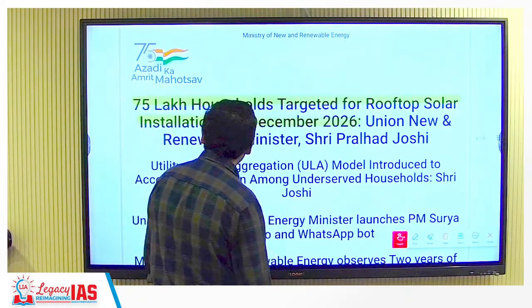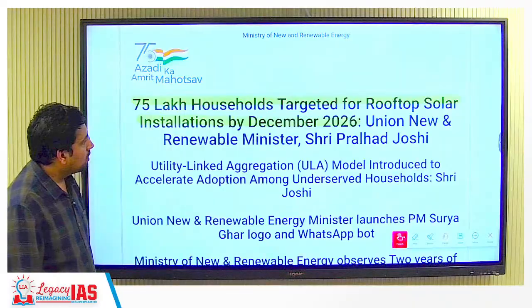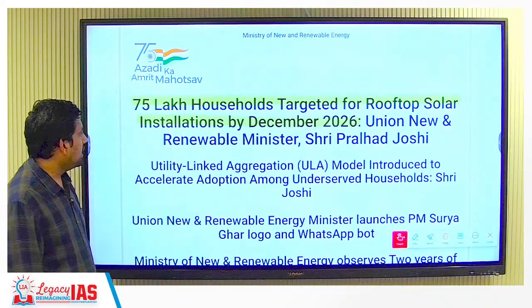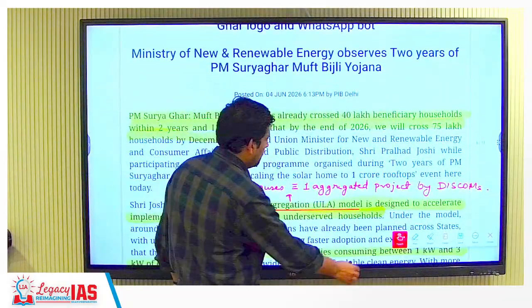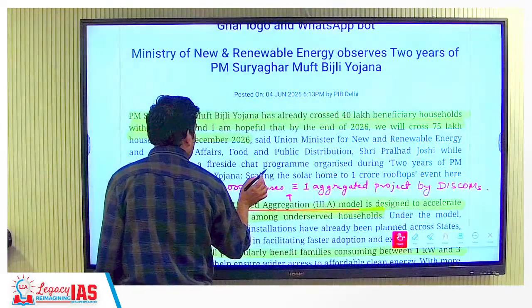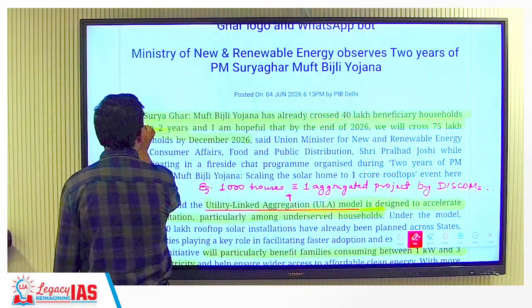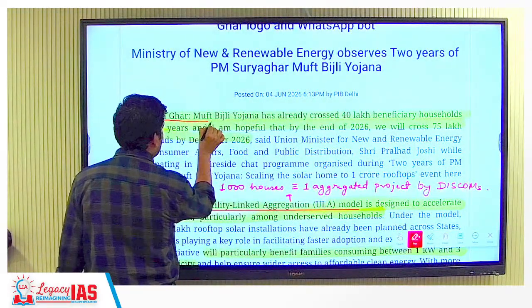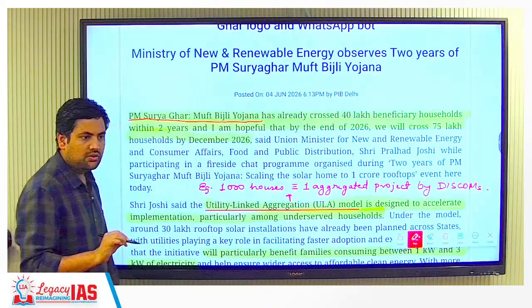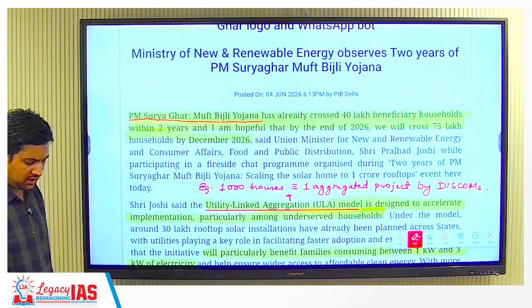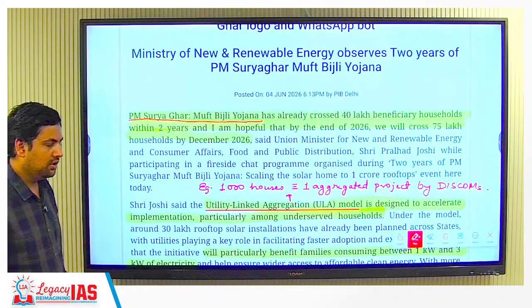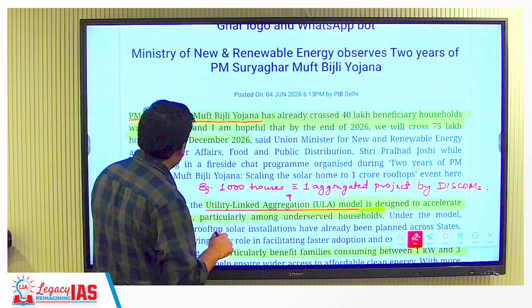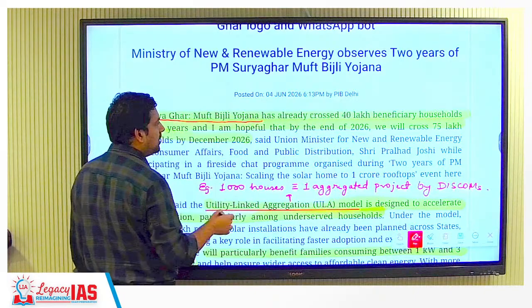Then, next is 75 lakh households targeted for rooftop solar installations by December 2026. Now, there is this scheme called Pradhan Mantri Surya Ghar Muft Bijli Yojana. Okay, a question has also been asked on this by UPSC in, I think, 2025 or 2024.